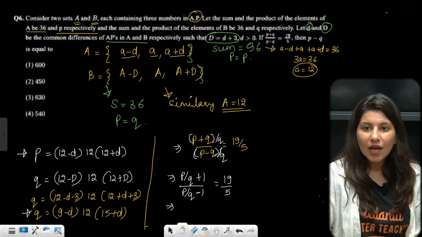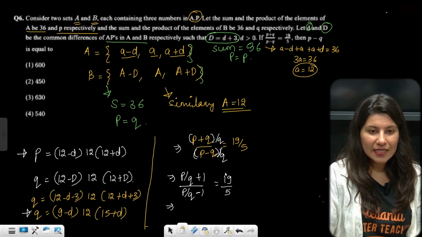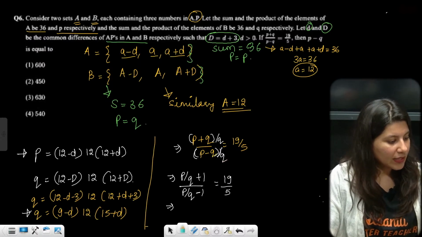What are they asking now? P minus Q is what they are asking. So P, you can calculate it very nicely. Let's calculate P.